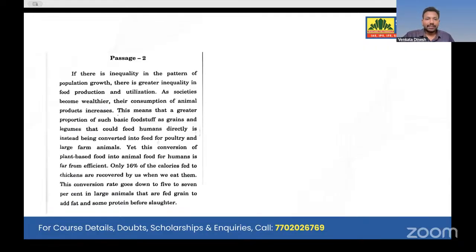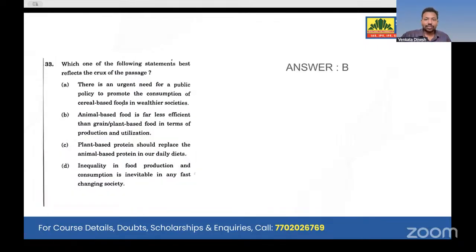And look at this particular passage. If there is inequality in the pattern of population growth, the crux of this passage is: if there is more population, how are we using the food, is food sufficient, do we need any alternatives? Do we need to shift from plant based food to animal based food? Then what about the calories? There is wastage in the slaughterhouses, or there can be adulteration. These are the things that he talks about. What is the solution? The population is increasing, the food is not sufficient. So should we move away from plant based to meat based? He questions. The complete passage itself is a question.